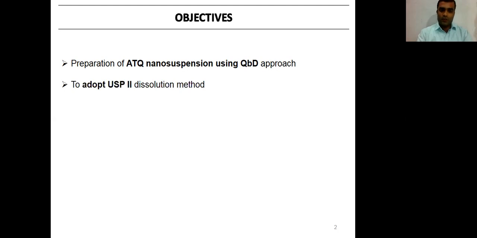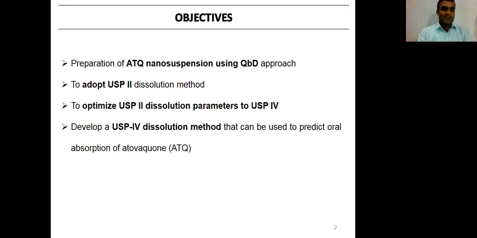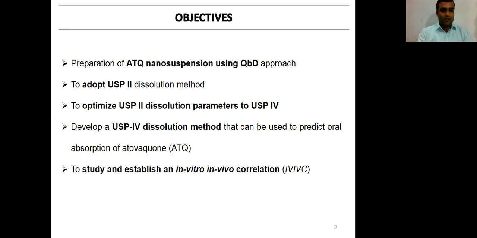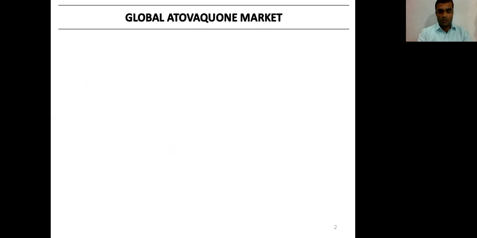Second, to adopt USP-2 dissolution method. Third is to optimize USP-2 dissolution parameters to USP-4. This is the main and core part of this research work. Then next is to develop a USP-4 dissolution method that can be used to predict oral absorption of atovaquone. Next is to study and establish an in vitro in vivo correlation.